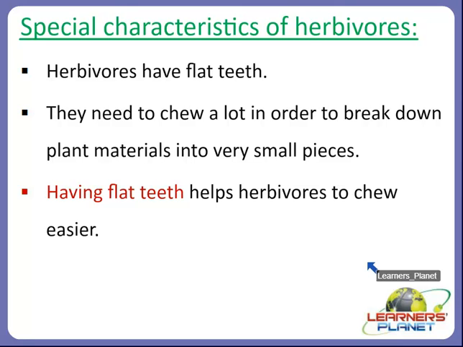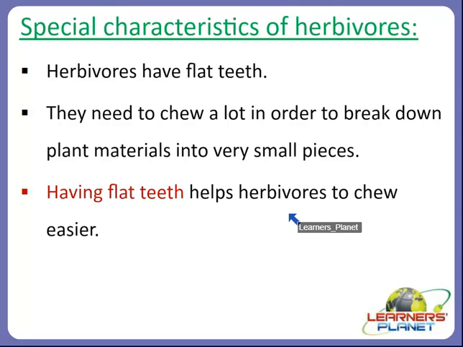So herbivores that have flat teeth need to chew a lot in order to break down the plant materials into very small pieces, and it also helps herbivores to chew easier. So it is very easy for herbivorous animals if they have flat teeth, so that they can break down the plant materials, as plants are often very easy for herbivores to find, but they are sometimes low in the nutrients the animals need to grow and stay healthy, right?